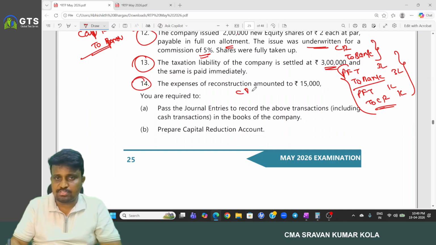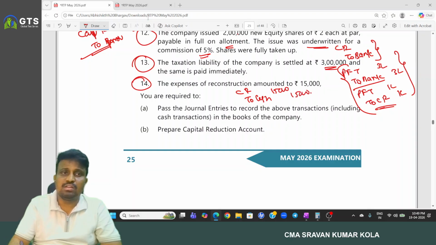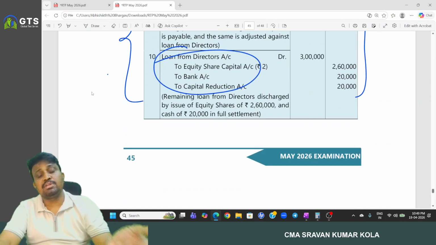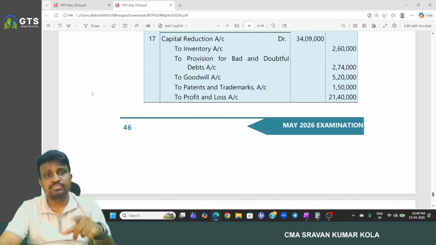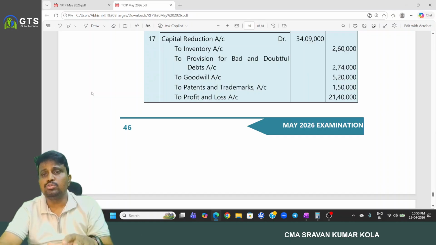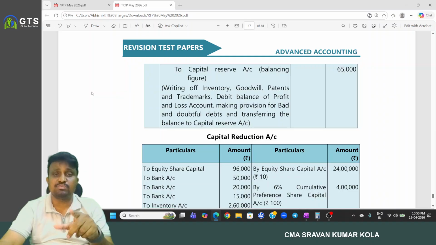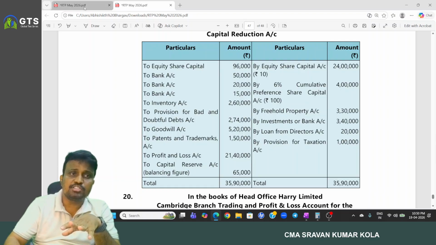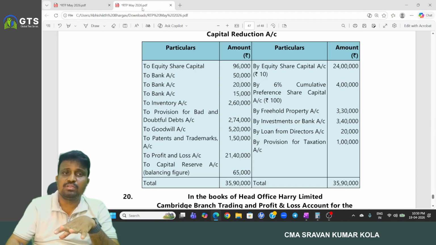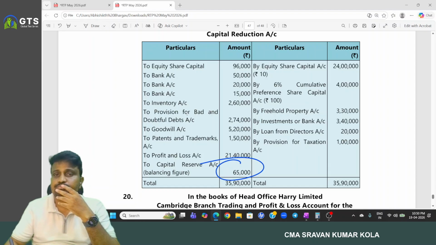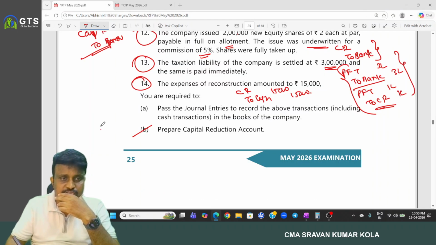And reconstruction expenses. Capital reduction account debited to cash 15,000. And after completion of all entries, capital reduction account debited to inventory, to provision for bad debts, to goodwill, to patents and trademark, to profit and loss account. If any balance we have, transferred to capital reserve. And this is the capital reduction account we have to get. And the difference amount ultimately we transfer to capital. So, okay, next.